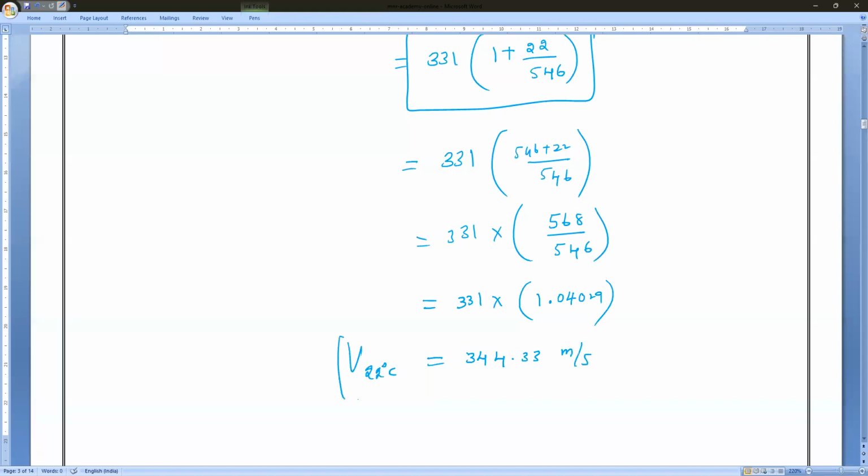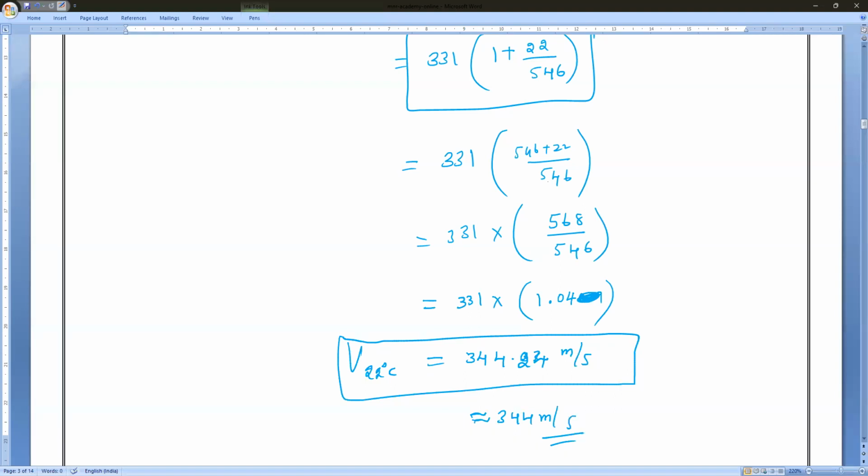We all know that. Can you verify and tell me what is given in the book? How much is it given in the book, guys? 344. Did everyone get the answer? Yes or no? You can even multiply 1.04 and you will get approximately 344.24, which is approximately equal to 344 meter per second.